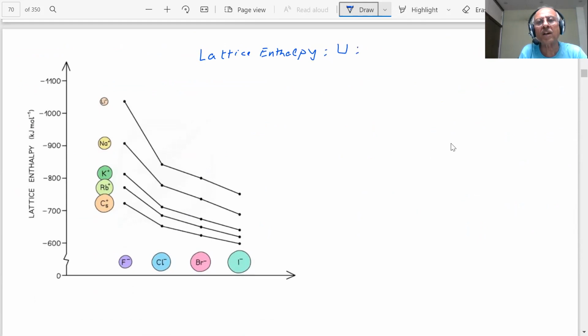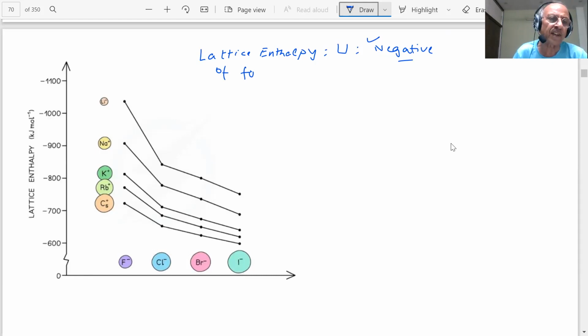As you can see, these are negative, which means, students, negative value means lattice enthalpy of formation. Okay, here is a graph, students, in which we are trying to show the two factors which affect the value of the lattice enthalpy.